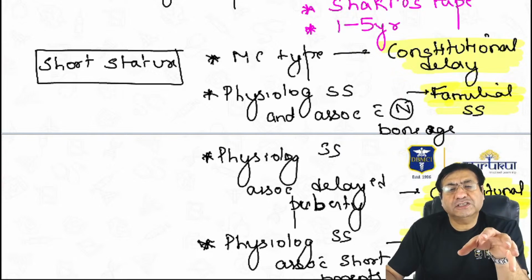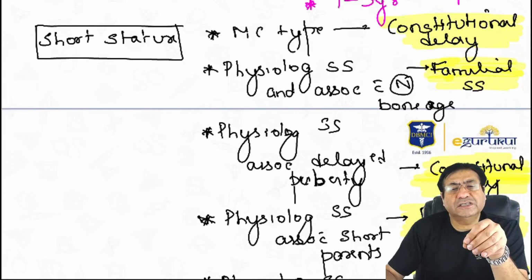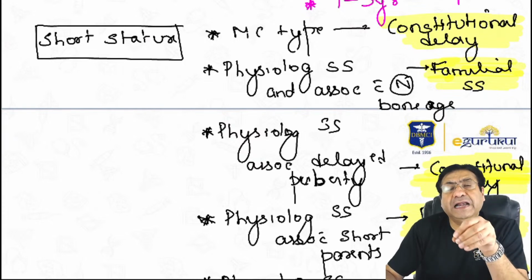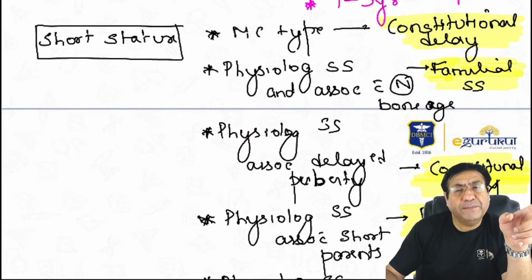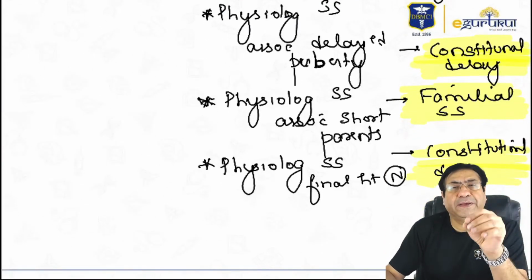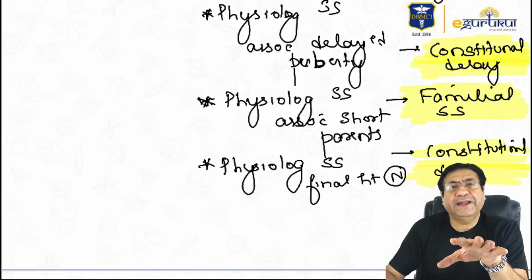Then physiological short stature is also the type associated with delayed puberty, so there is a history of delayed puberty. But in the case of familial short stature, there is a history of the child having short parents. One parent or both parents will be short.